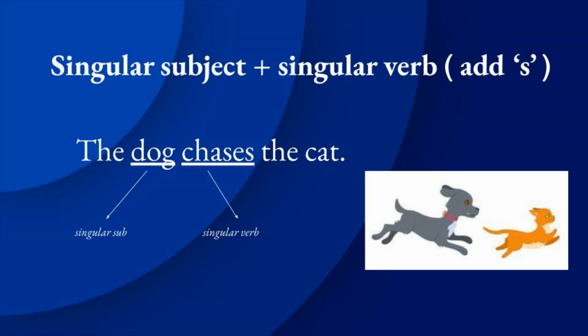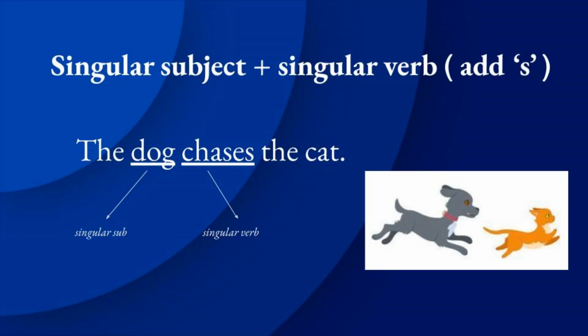Then what is the verb in the given sentence? Yes, that is chases. So look here, at the end of the word we added s. So this is singular verb. If we add s to the verb, it is singular verb. In the given example, the dog is the singular subject and chases is the singular verb.